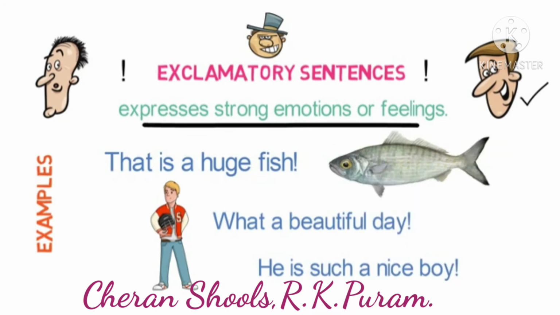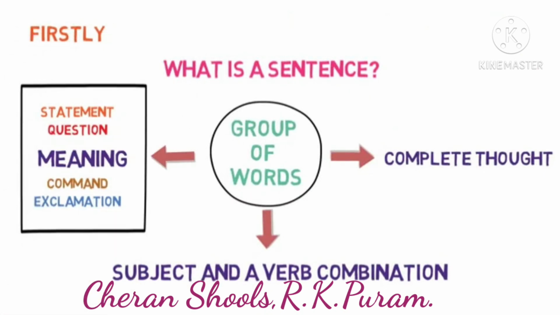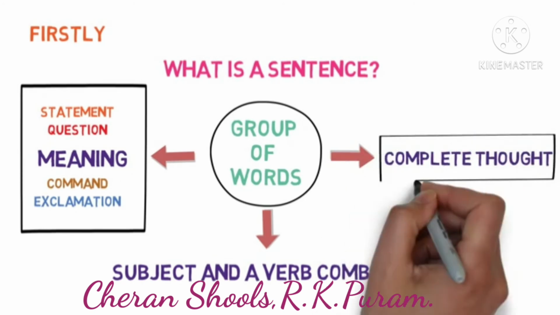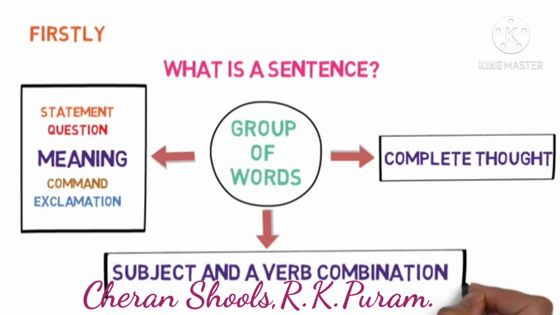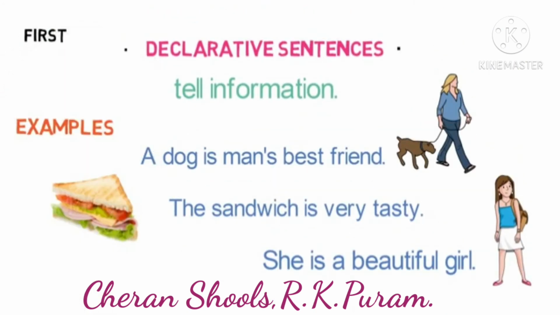Children, I hope now you clearly understood about the types of sentences. Come on, let us recall. Firstly, we understood what is a sentence. A sentence is a group of words. It describes a complete thought and it must have a subject and verb combination. Finally, the most important thing about a sentence is the meaning. Then we discussed the four types of sentences, based on different thoughts.